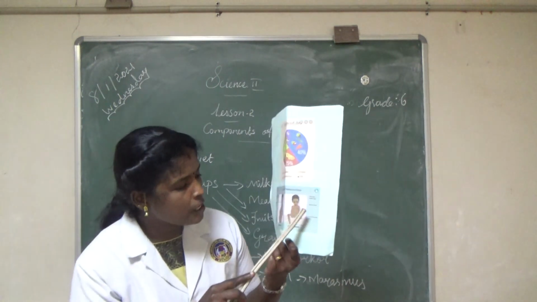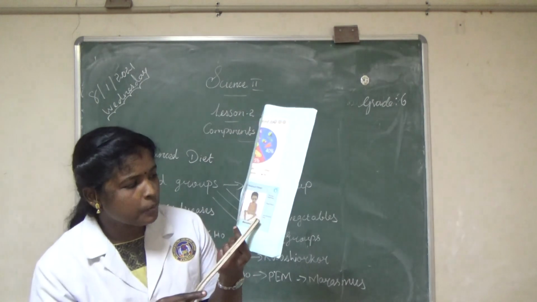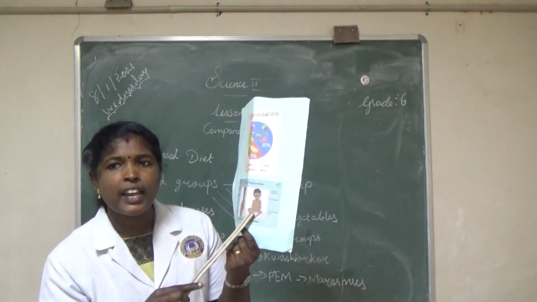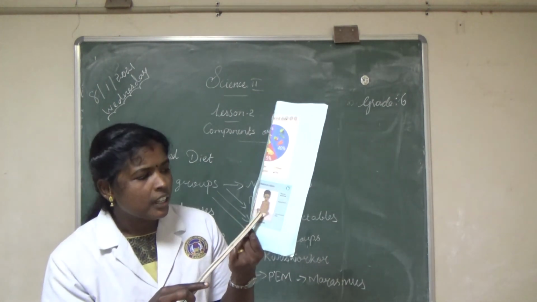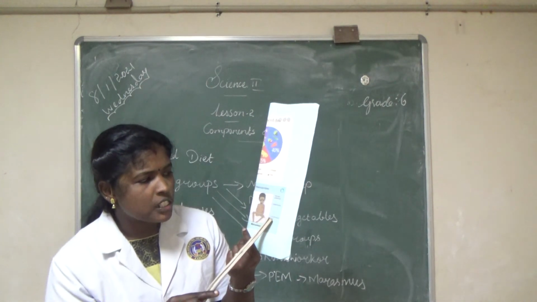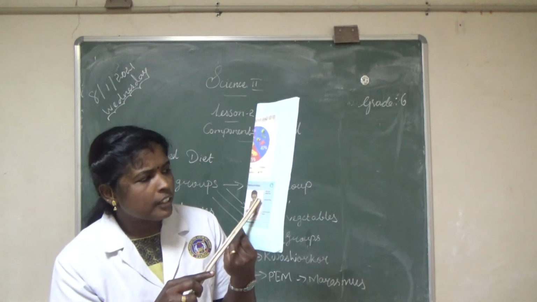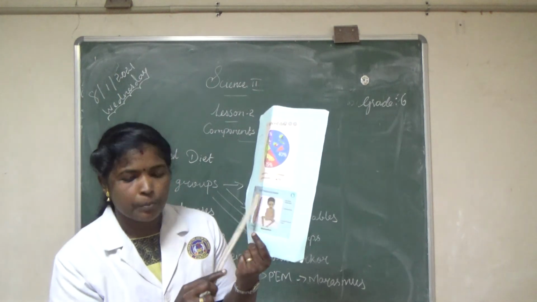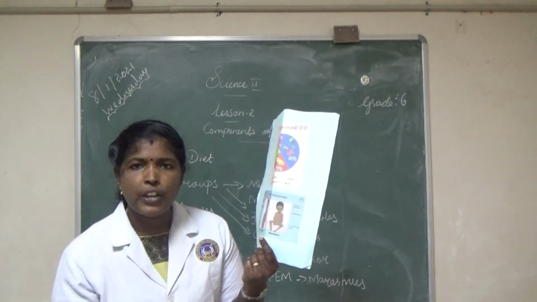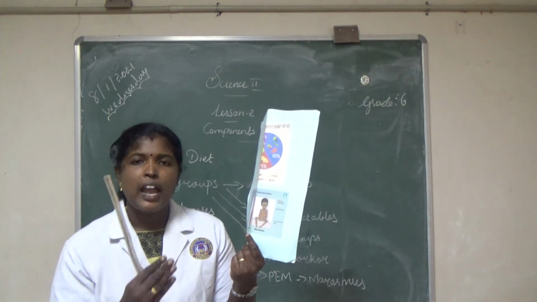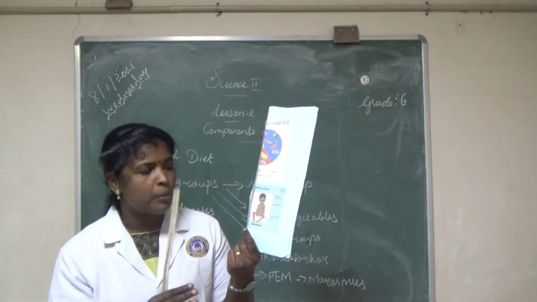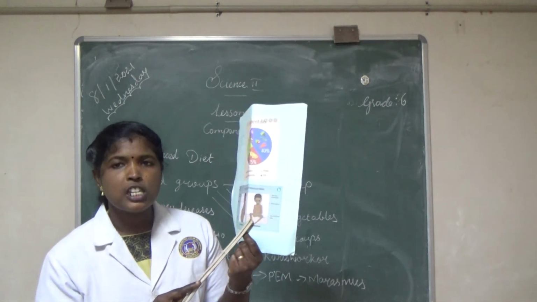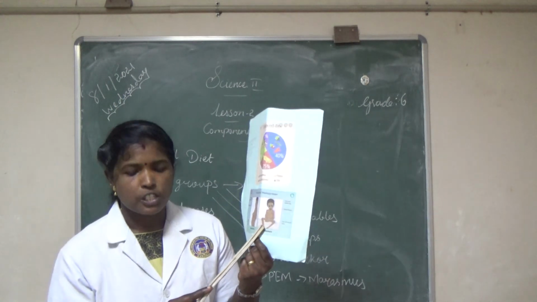The body is very thin with loss of muscles, thin and brittle hair, lack of energy, lack of appetite, mental diseases and poor muscle development. These are some of the symptoms of marasmus.